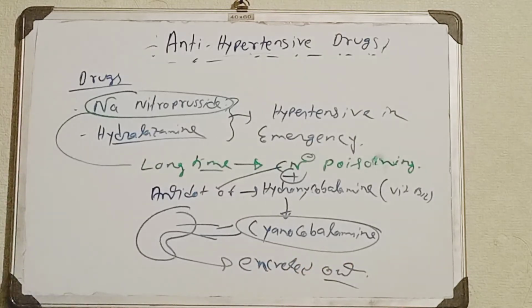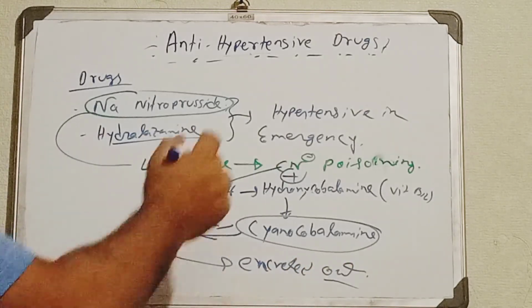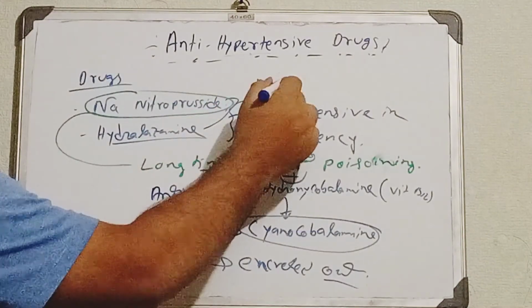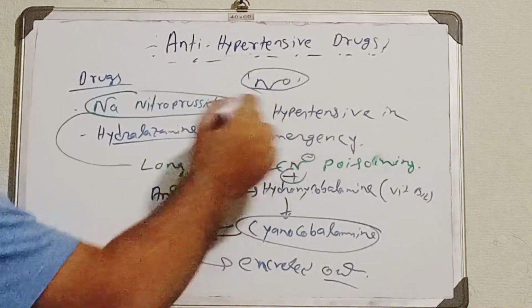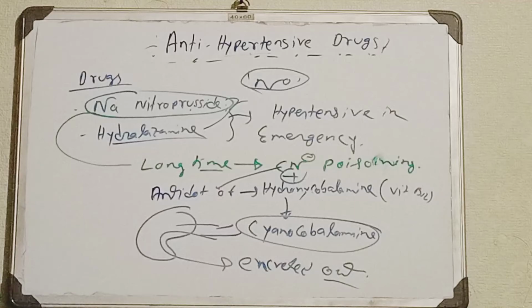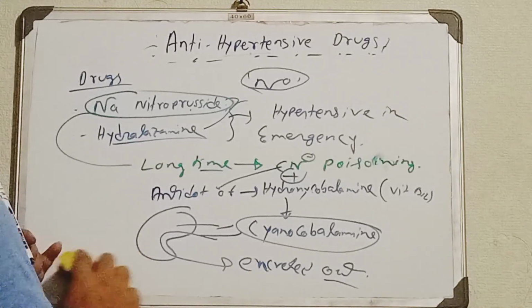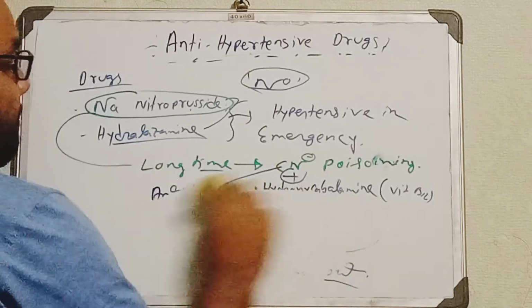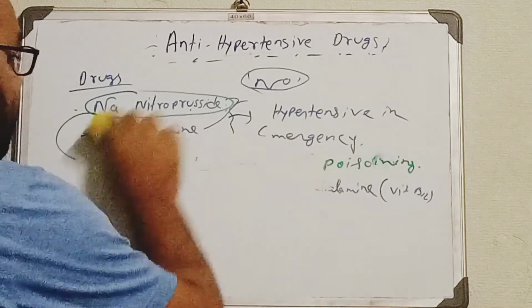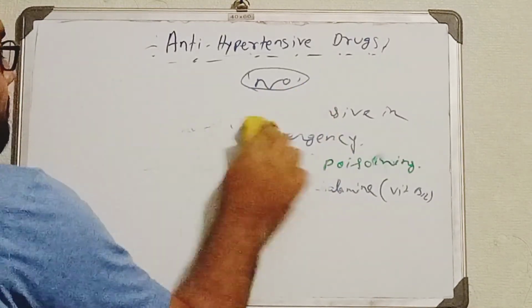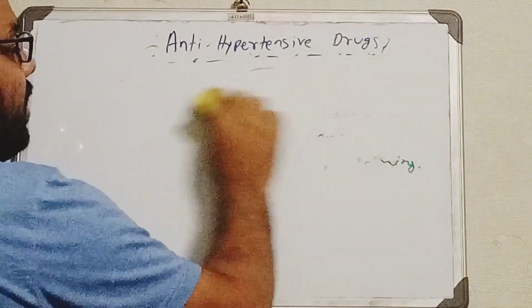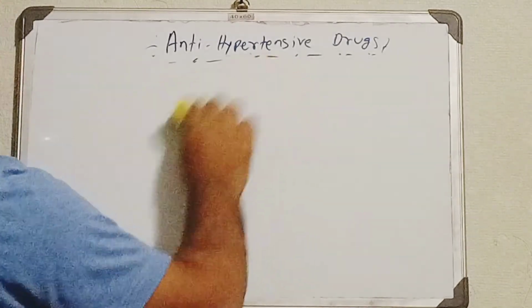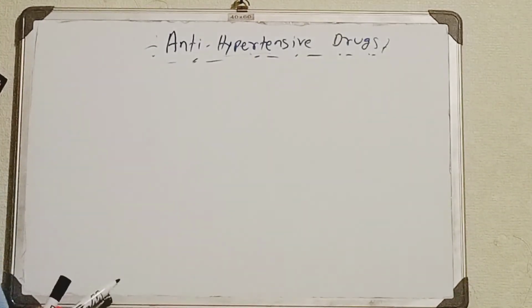Now this is the thing, okay? So this type of drugs release the nitric oxide. These two types of drugs are used in case of emergency. Now other types of drugs we can also use for vasodilation. Another group of drugs that we can use in case of vasodilation,